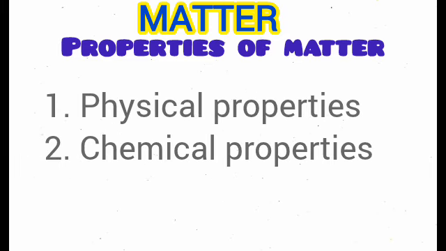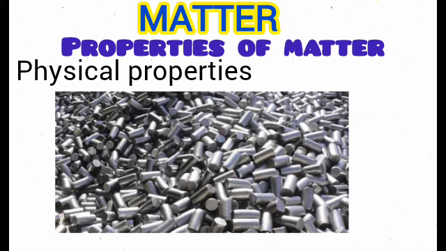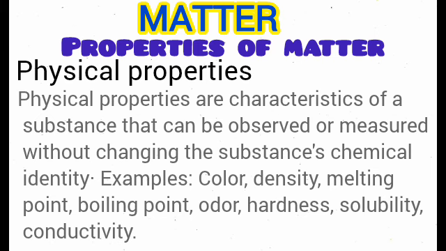As I mentioned earlier, properties are divided into physical properties and chemical properties. Let's talk about the physical properties. Physical properties are those characteristics that you can observe or measure without changing the chemical nature or identity of the substance. For example, you can observe the color of the iron, you can measure the melting point of water, the boiling point of water. You can even smell a particular substance. So those are actually physical properties.